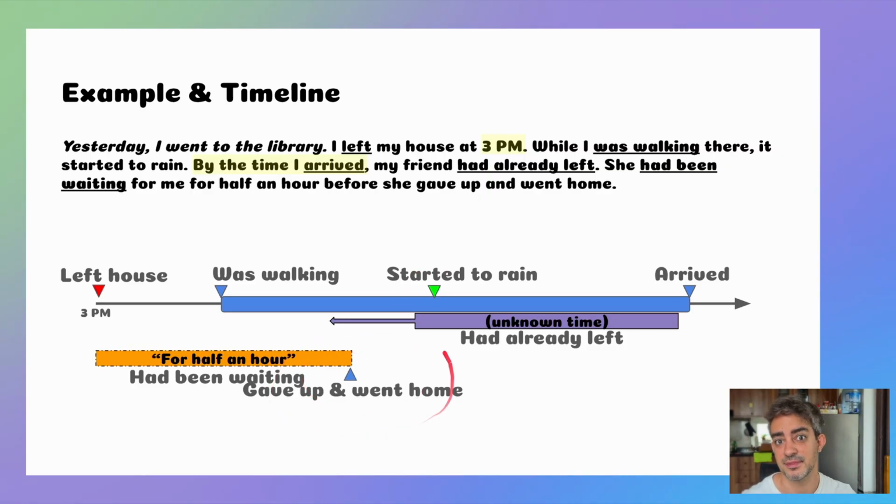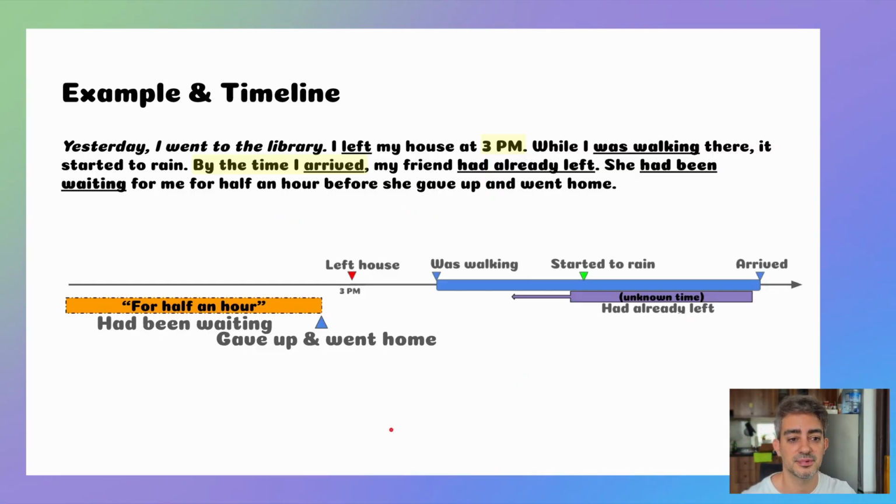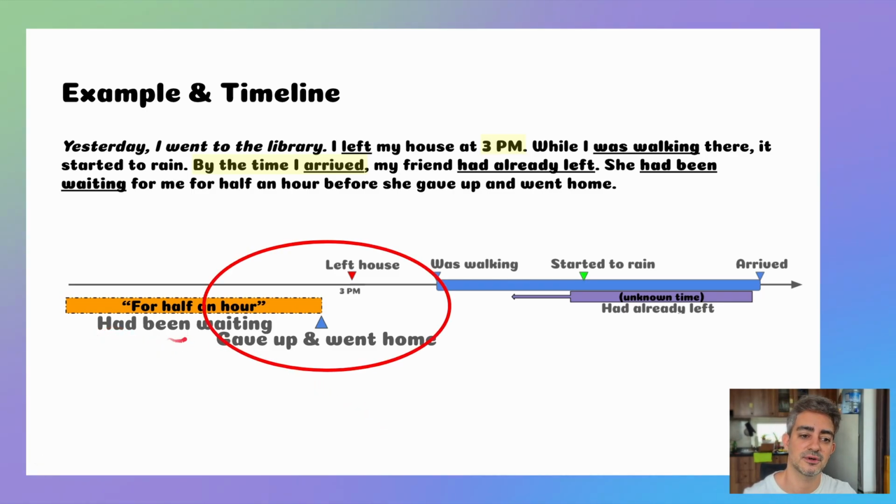Maybe she gave up then. Or we really don't know. Maybe she left before I left the house. Maybe she had been waiting for a long time and I was sleeping. And then I left the house, but she had already gone home. All right, we don't know.